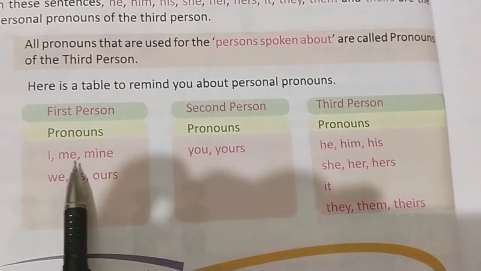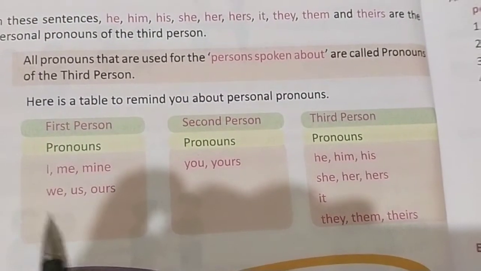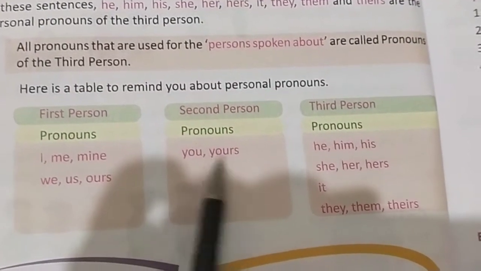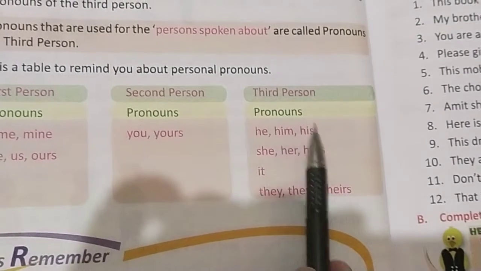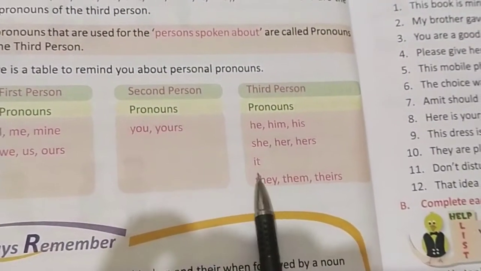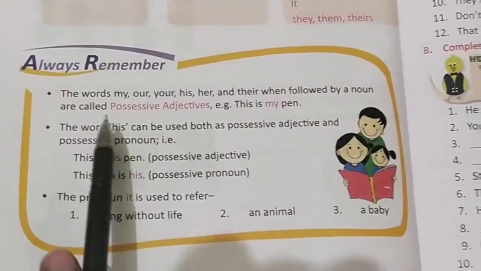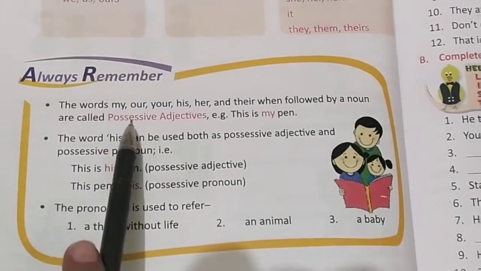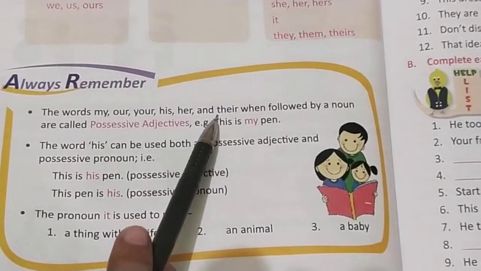First is I, me, mine, we, us, ours, related to ourselves. Second person is always you, yours, and when we are talking about third, he, him, his, she, her, hers, it, they, them, theirs.